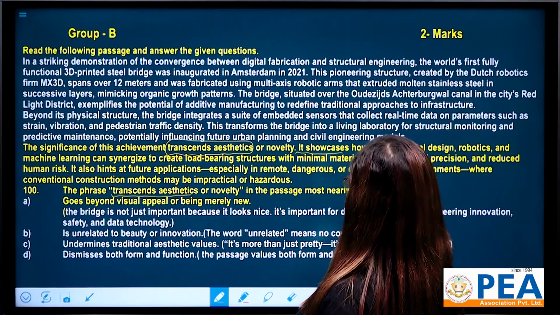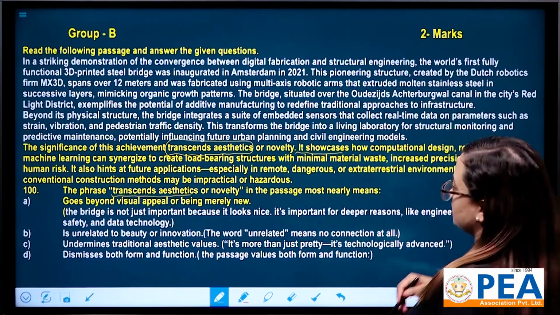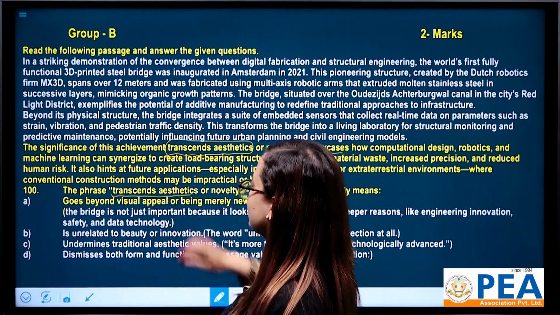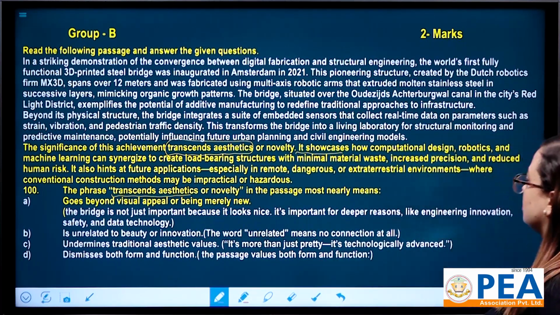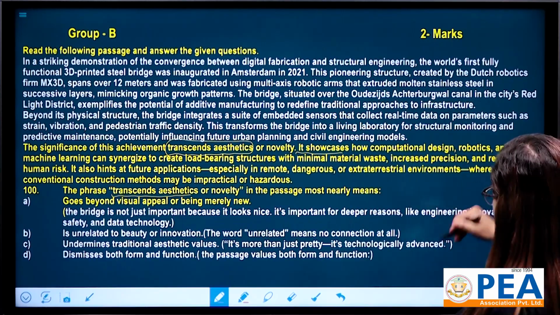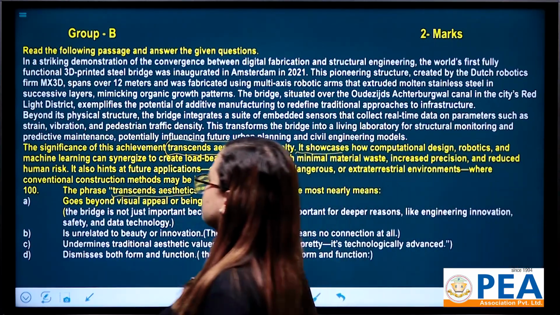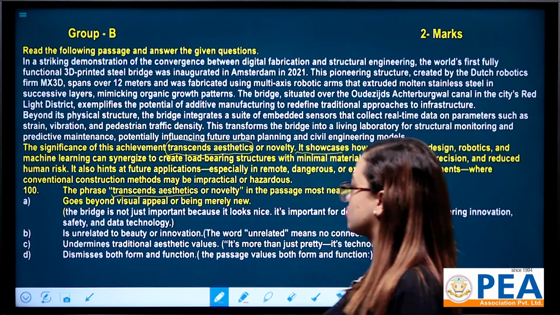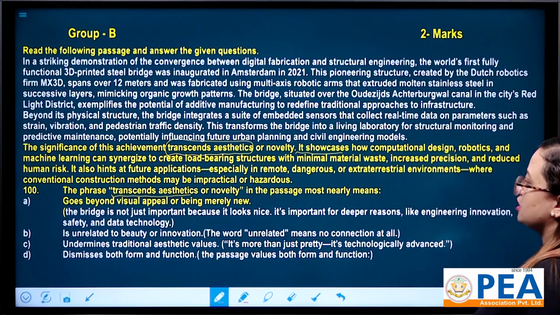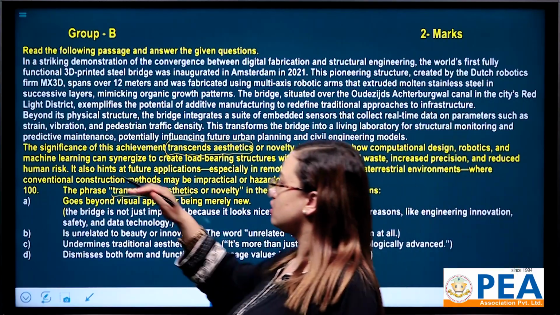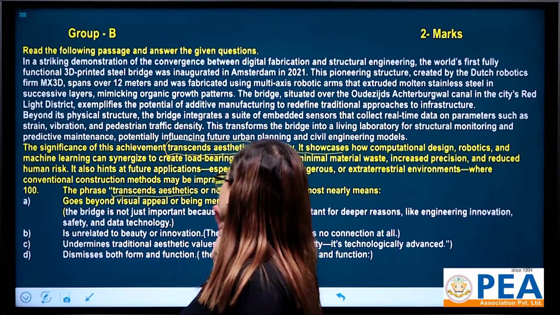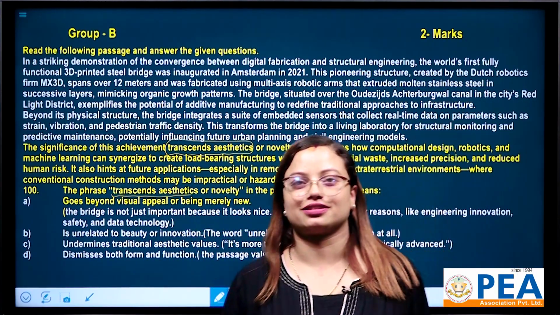It showcases how computational design, robotics and machine learning can synergize to create load-bearing structures with minimal material waste, increased precision and reduced human risks. It also hints at future applications, especially in remote, dangerous or extraterrestrial environments where conventional construction methods may be impractical or hazardous.